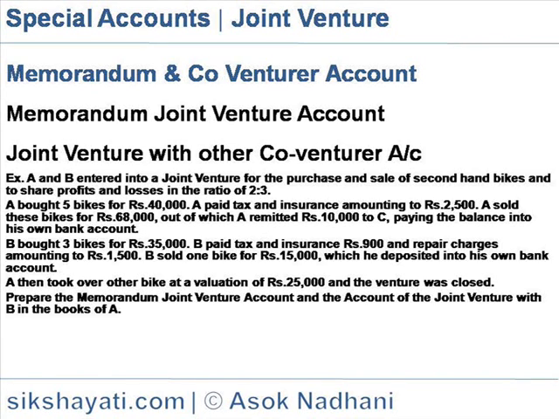B paid tax and insurance of rupees 900 and repair charges amounting to rupees 1,500. B sold 1 bike for rupees 15,000, which he deposited into his own bank account. A then took over the other bike at a valuation of rupees 25,000 and the joint venture was closed. Prepare the memorandum joint venture account, the joint venture account and the account for joint venture with B in the books of A.